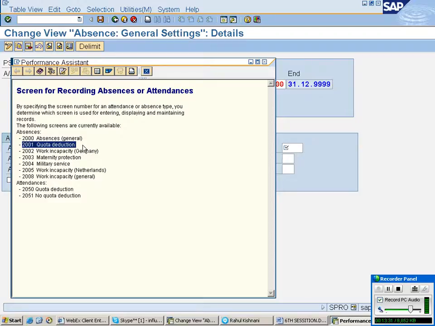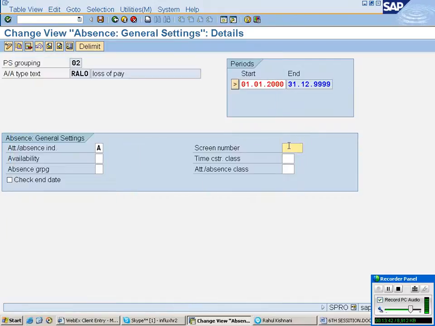If it is loss of pay, there is no quota deduction. So we have to enter 2000 as the screen number. These two are very, very important. 2001, 2000. I am entering 2000. Why am I entering 2000? Because loss of pay may not have any kind of quota. You can take 1 day, you can take 100 days. Okay? It is always, as I told you, time constant 01.